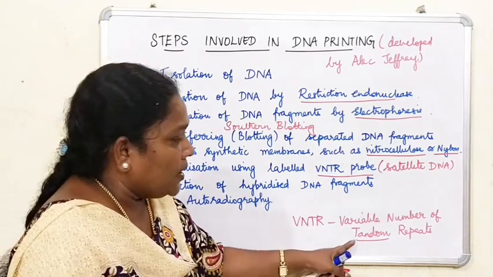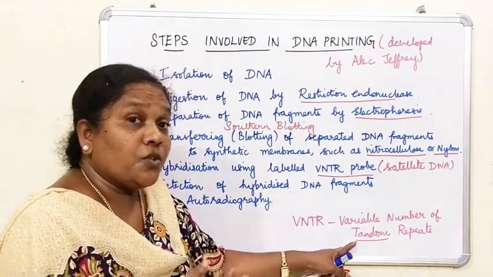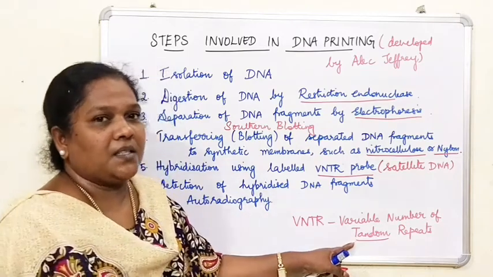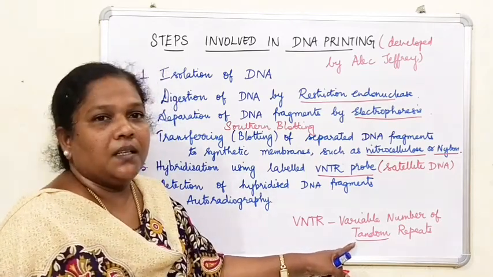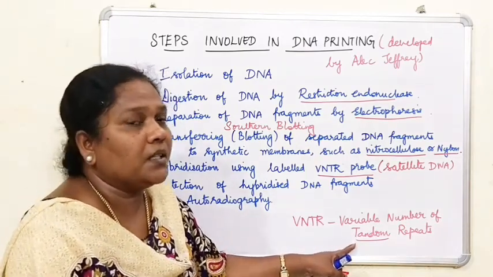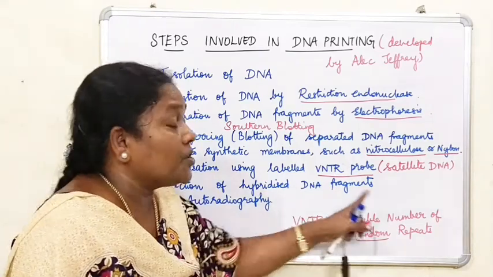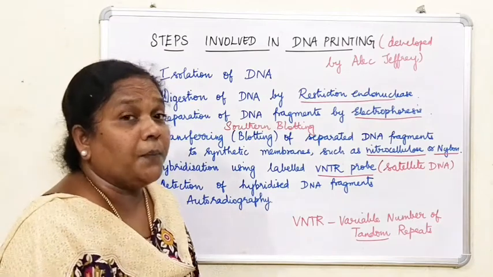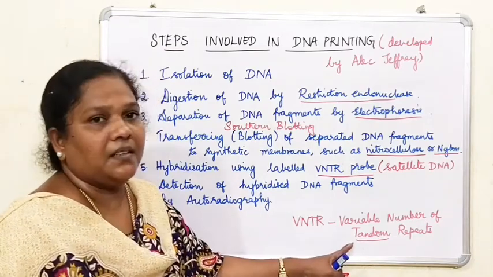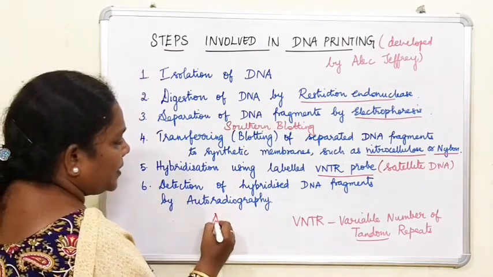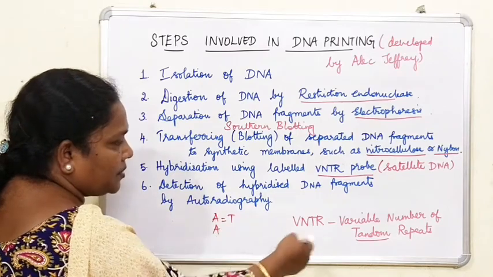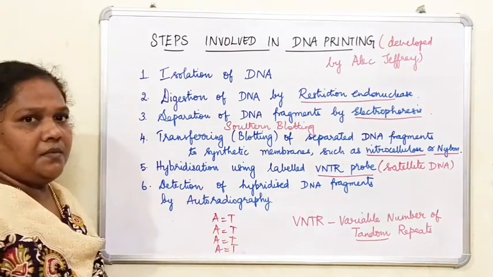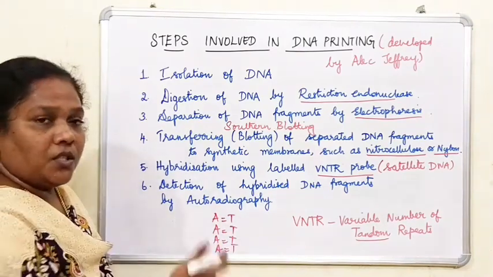How is it different? It shows a very high degree of polymorphism because the number of repeats varies. In one individual it will be different, and in another individual it will be different. So that 0.1% difference can be identified here. For example, adenine pairs with thymine. What are tandem repeats? They are repeated many times. Likewise, GC will also be repeated many times.